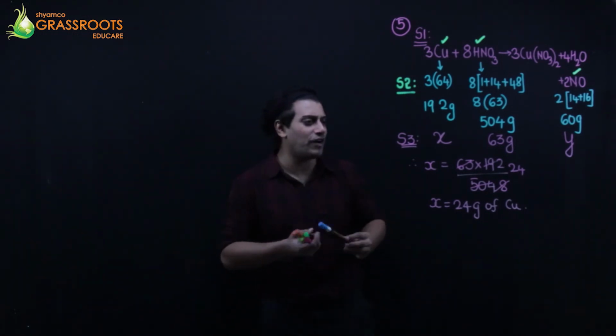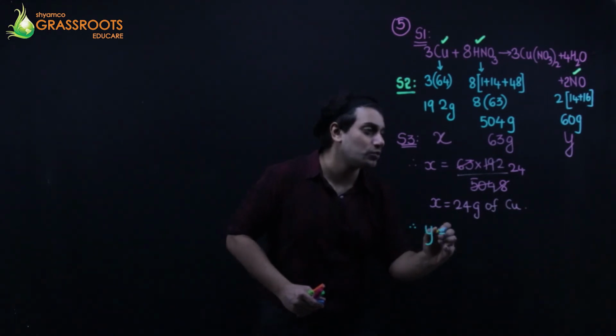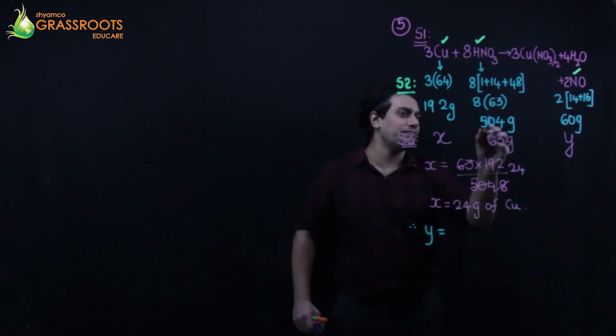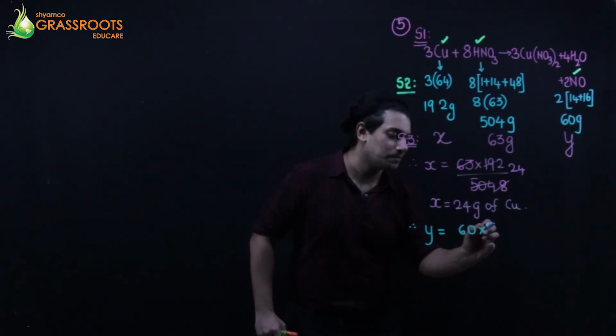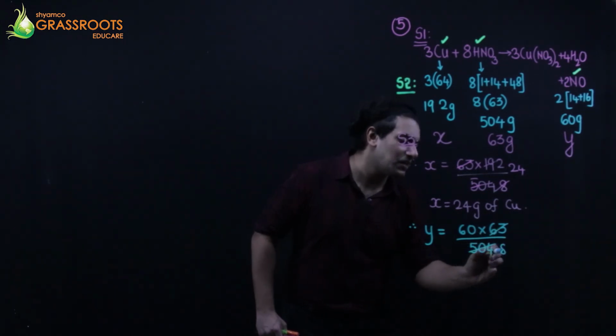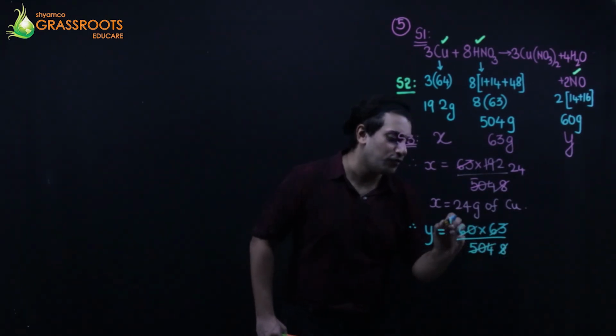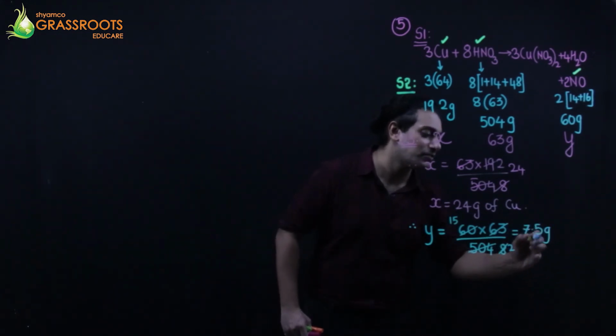Please find the value of Y. Y is equals to cross multiply, 60 into 63 upon 504. 63 8 za, 4 15 za, 4 2 za. The answer is 7.5 grams.